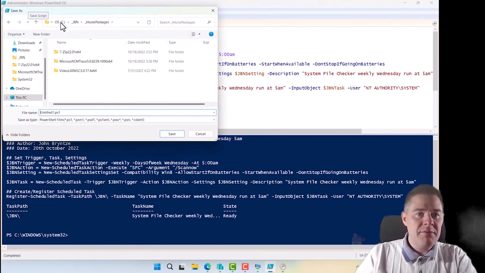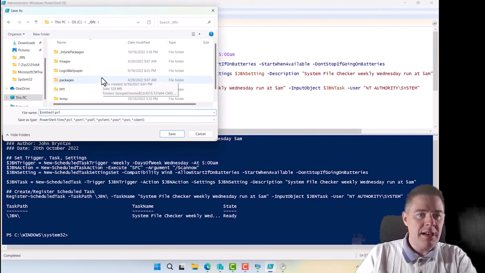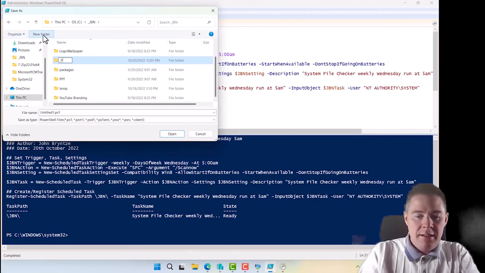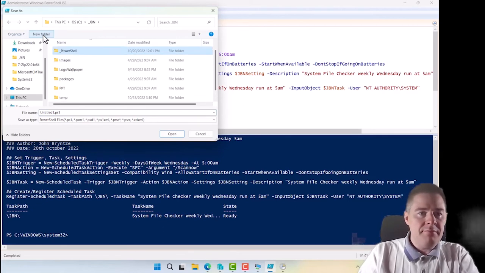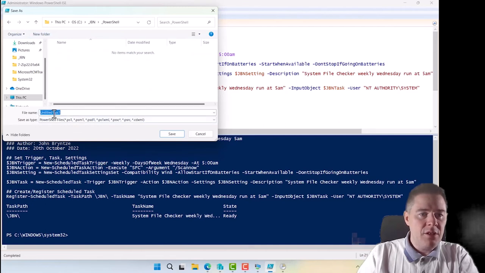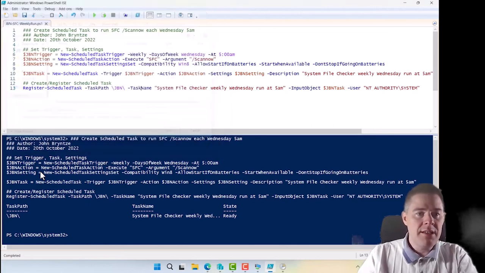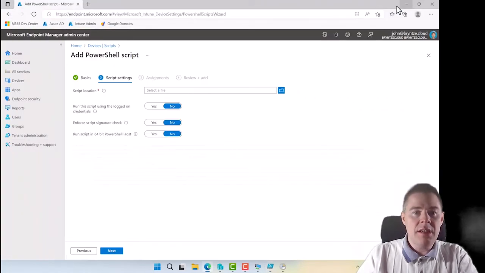And the previous script was here, under JBN. Do I have scripts? I don't. Let's create, I'm going to do an underscore PowerShell. And let's call this one, I'm going to prefix it with my company name, JBN dash system file weekly run. If we change the date, the time, don't put in 5 a.m. there. Okay, so now we have the script.